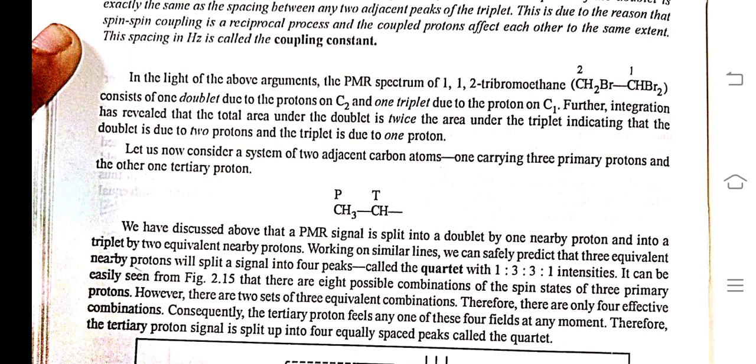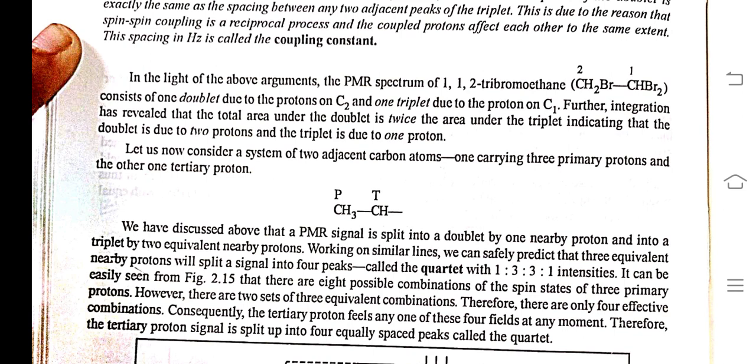In the light of the above argument, the PMR spectrum of 1,1,2-tribromoethane consists of one doublet due to the protons on C2 and one triplet due to the proton on C1. Further, integration has revealed that the total area under the doublet is twice the area under the triplet, indicating that the doublet is due to two protons and the triplet is due to one proton.